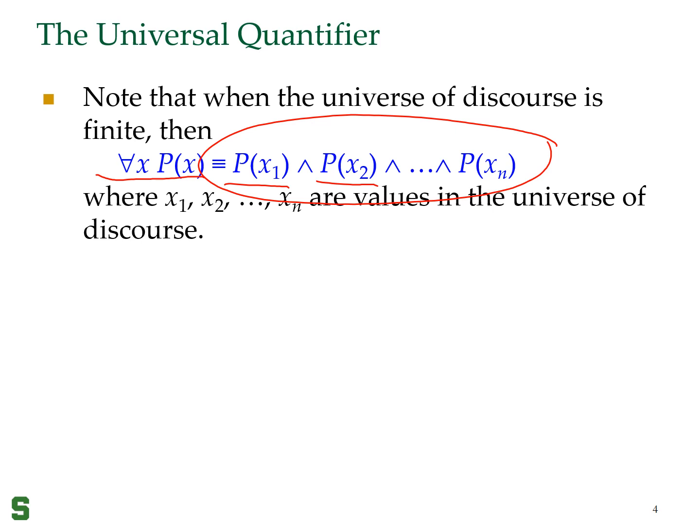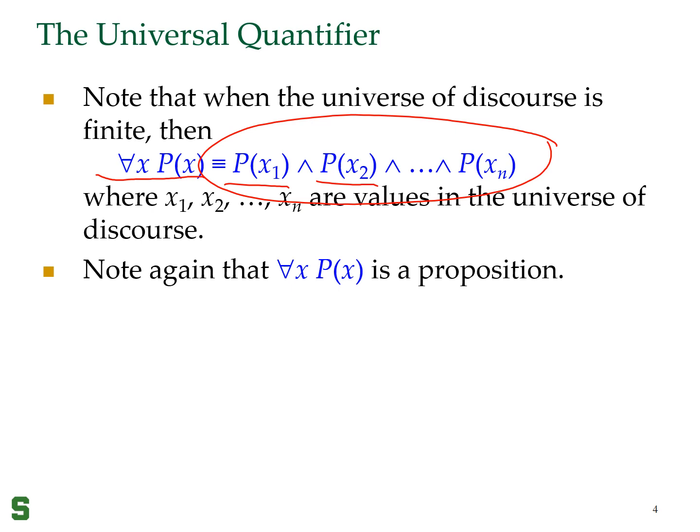And that is part of the reason why we need universal quantifiers, because we need to talk about cases where the universe of discourse is infinite, and we want to do that because we would like to talk about integers, real numbers, rationals, etc., in which case we need a way to write a formula that describes something about every integer in a compact fashion. Once again, note that for all x p of x is a proposition. In other words, it has a value of either true or false.